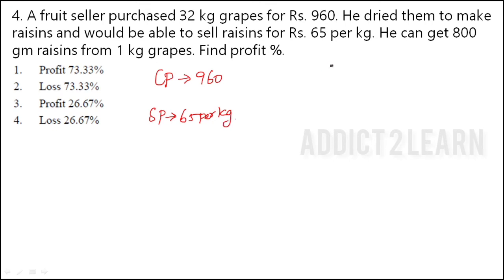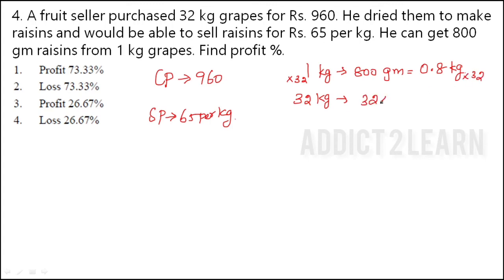He can get 800 grams of raisins from 1 kg grapes. 800 grams means 0.8 kg. Then for 32 kg, how much will he get? Here we multiply by 32, so here also we have to multiply it by 32. So we will get 32 into 0.8. We can write it as 8 by 10. So we are getting like this.